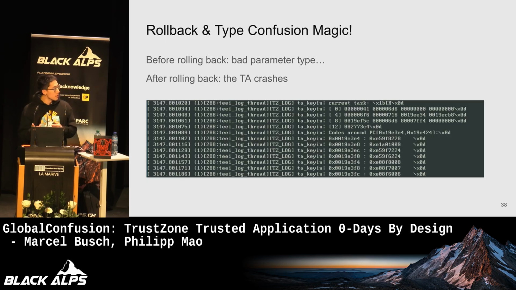And we did this for all the other phones I showed you a few slides before. But for the Xiaomi Redmi Note 12, we went a bit further and actually exploited, or weaponized, this bug to get code execution inside of the trusted execution environment. How do we do this?